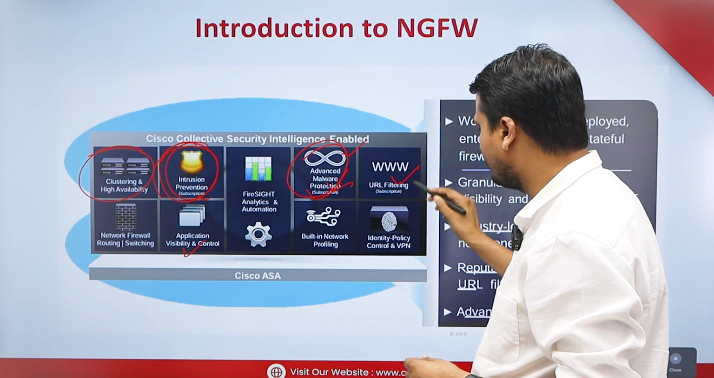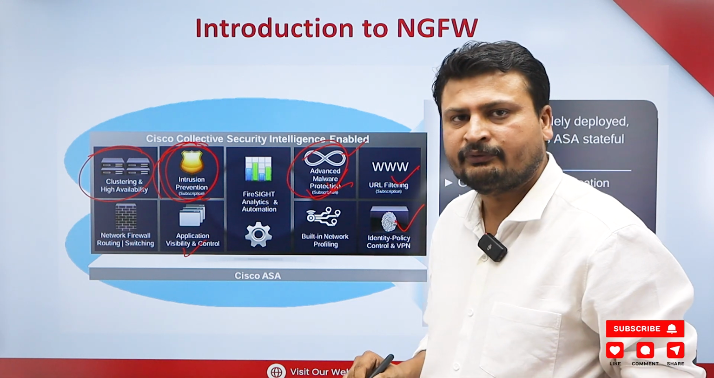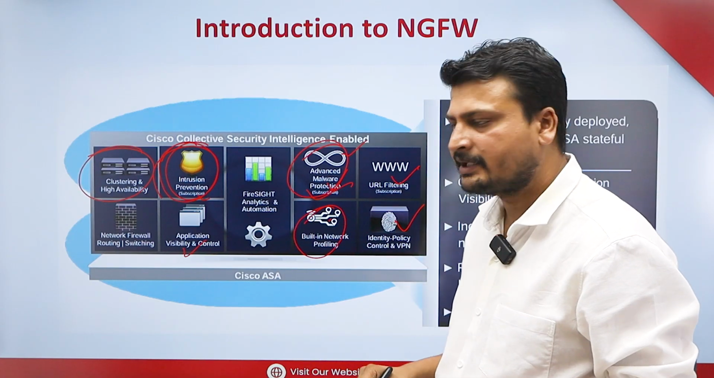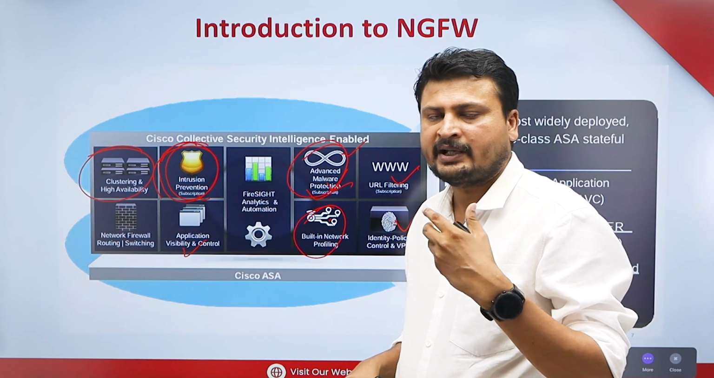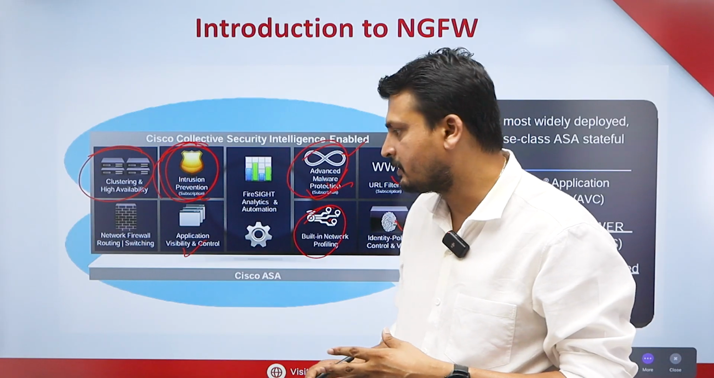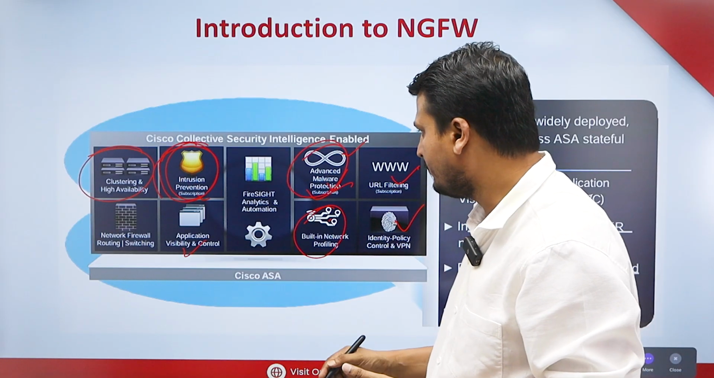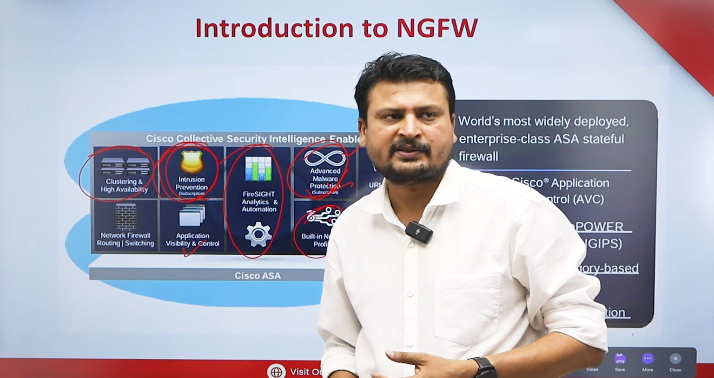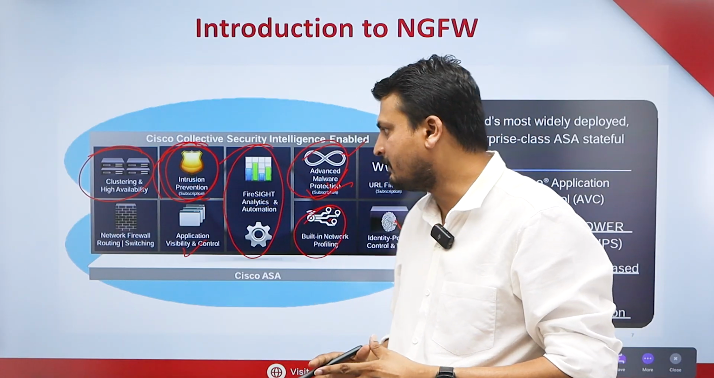We have URL filtering, identity policy control, VPN access control, and built-in network profiling, where it can automatically detect what your operating system is, where you are connected, and what type of device you are using, whether it is a router, a PC, or several other types. And a very important part, it generates the dynamic report.